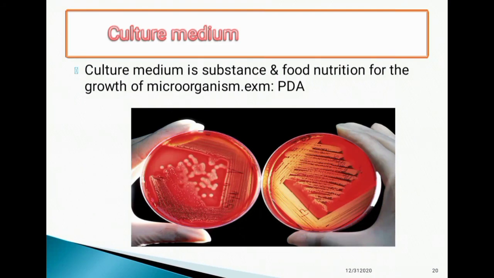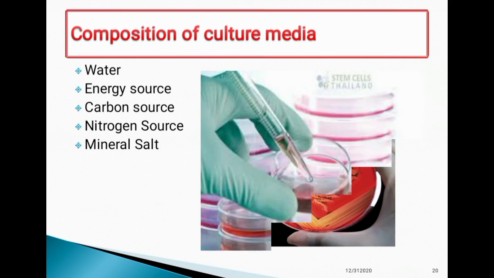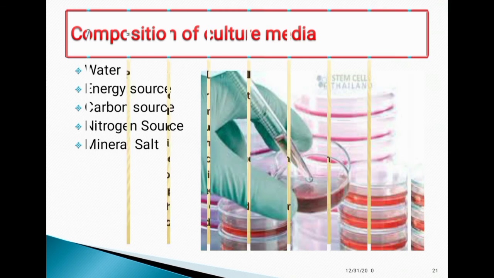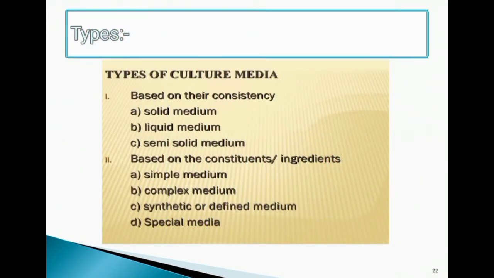And culture media. Culture media is a substance and food nutrition for the growth of microorganisms. Example: PDA, potato dextrose agar. And the composition of culture media: water, energy source, carbon source, nitrogen source, and mineral salts. These are the composition of culture media. Next, types of culture media. There are various types of culture media and they are divided on two bases. The first basis is their consistency and the second basis is the ingredients.